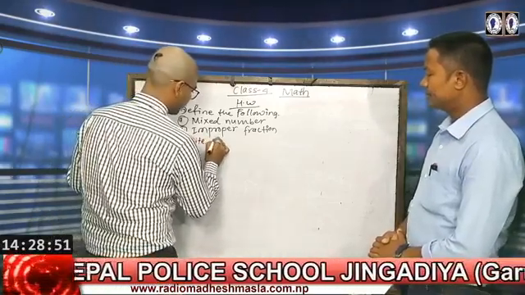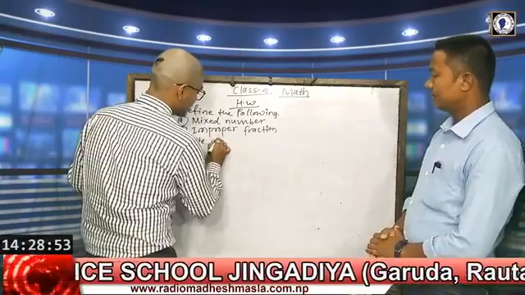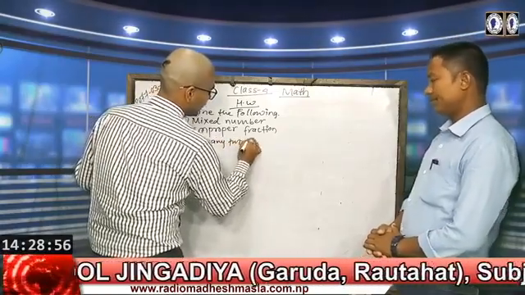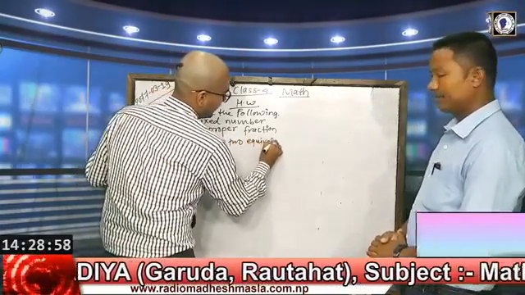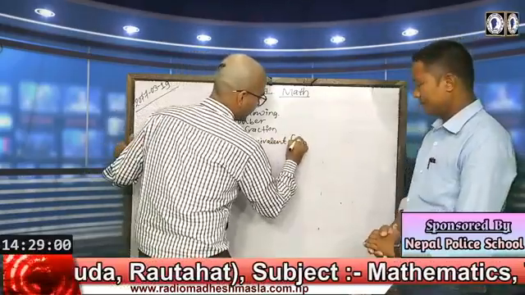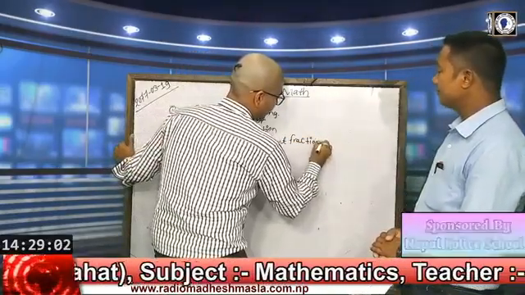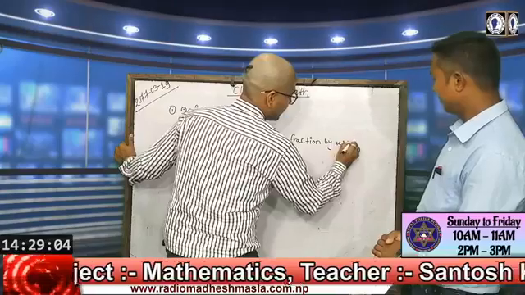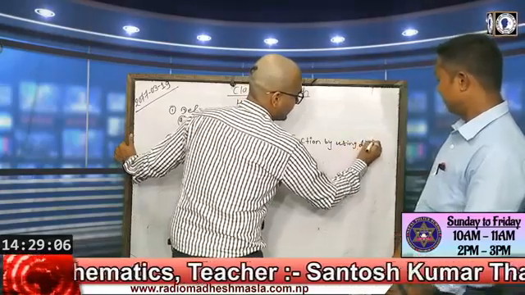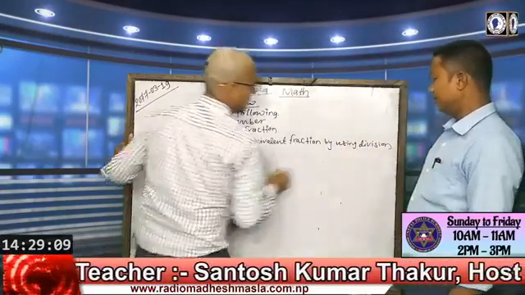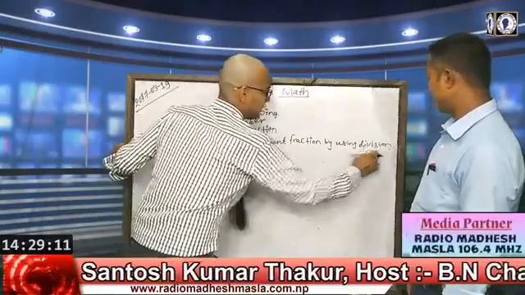And in question number 2, write any two equivalent fractions by using the division method.